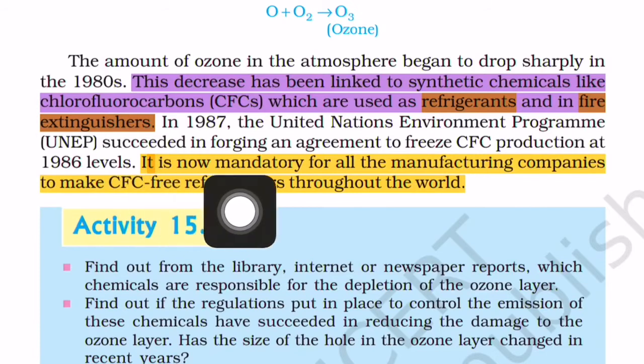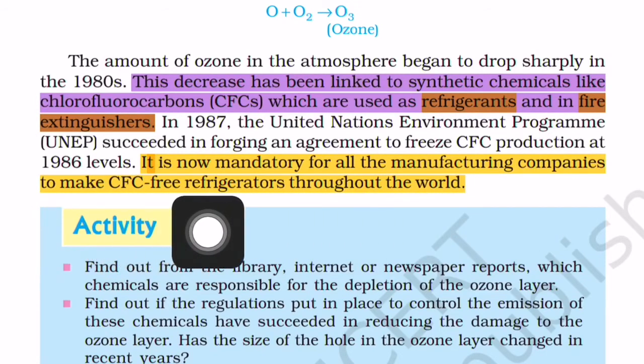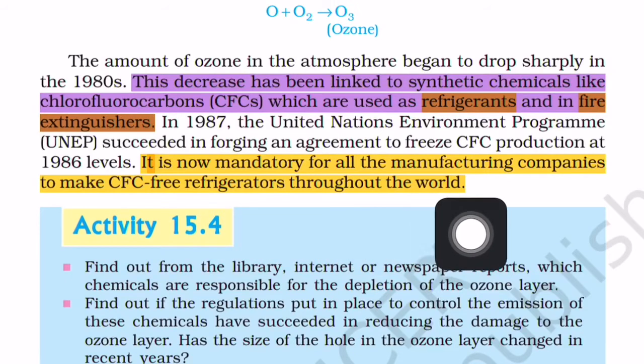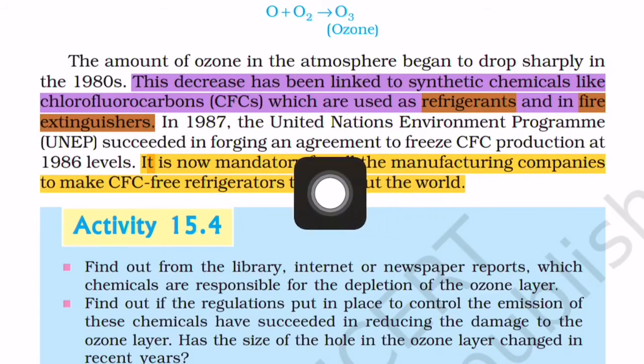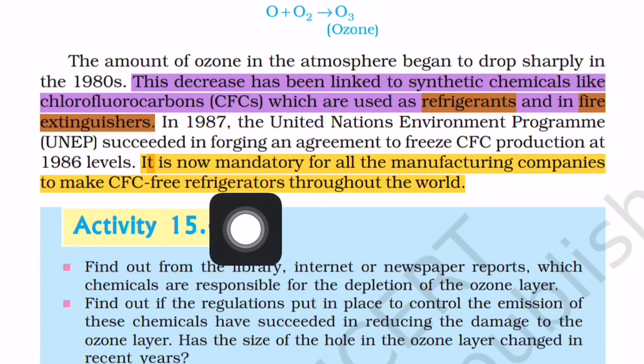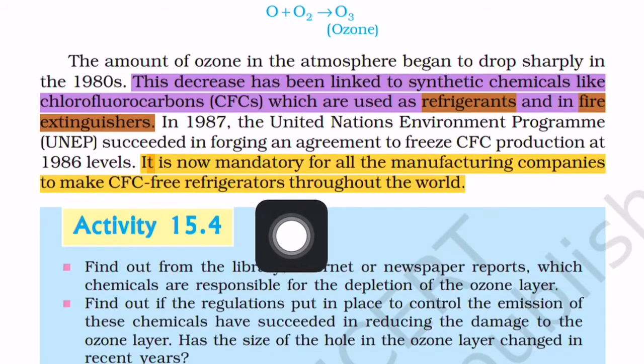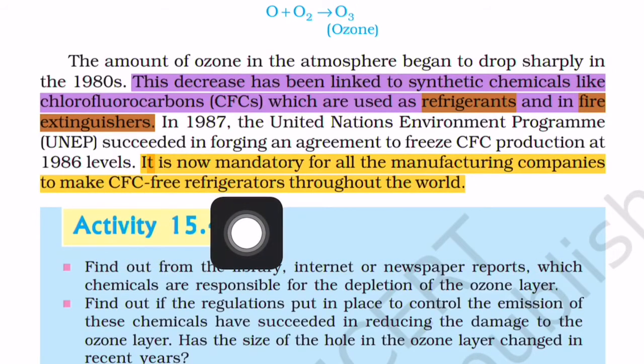It is now mandatory for all manufacturing companies to make CFC free refrigerators throughout the world. So due to this agreement, no company can produce refrigerators which produce CFC. That means companies should prepare CFC free refrigerators in the world.